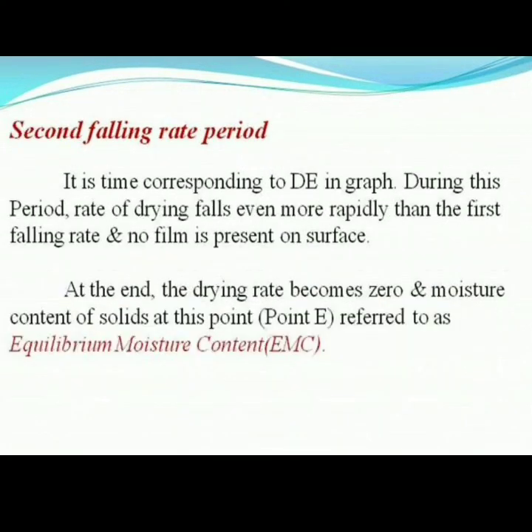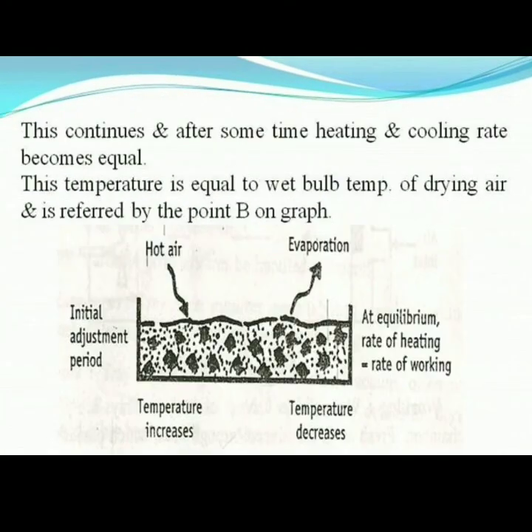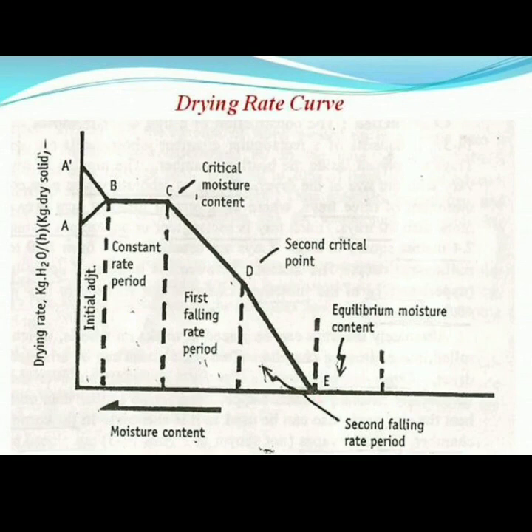In the second falling rate period, the rate of drying is directly proportional to the rate of diffusion of water vapor. And in the last point, beyond E, the drying rate is equal to 0, therefore temperature and moisture content remain constant.